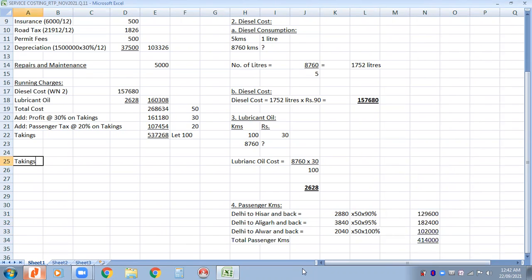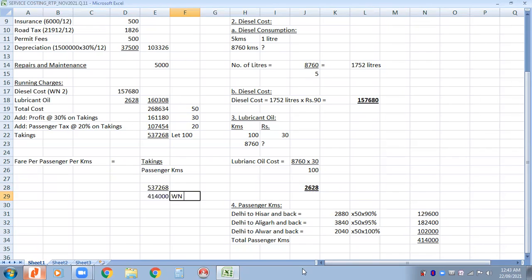See, takings divided by passenger kilometers will give us the fare per passenger per kilometer. That is, if one passenger travels 1 kilometer, how much fare is to be charged. You can write it in this way also. So how much fare to be charged per passenger per kilometer? Total takings. What is my total takings? 537,268. And my passenger kilometers that I have just calculated is 4,14,000.